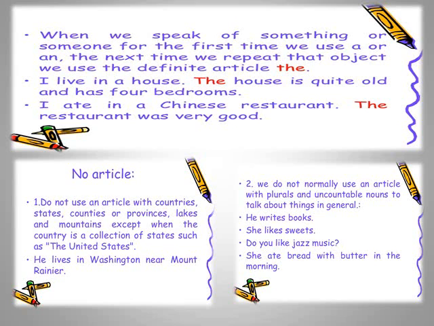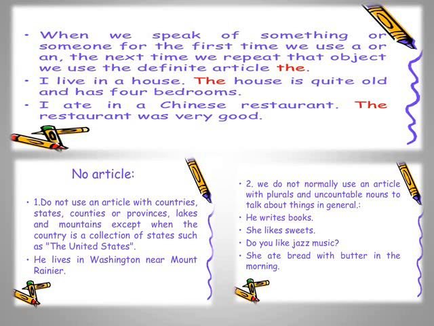When we speak of something or someone for the first time, like I told you about the girl, we use a or an. The next time we repeat that object, we use the definite article the. So here you can relate with my example of a girl which I gave you. A girl lives there. In the second sentence, what am I supposed to say? The girl is very pretty.